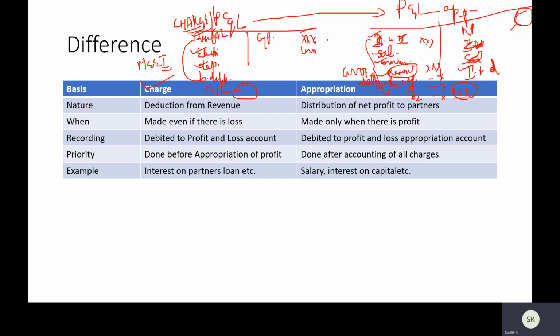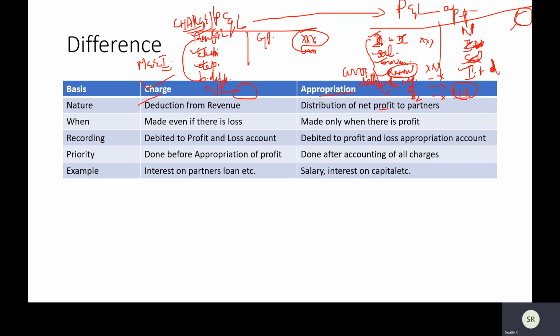So basically, let's just understand, it is a deduction from revenue, meaning from whatever gross profit amount you have, you're just going on reducing. You're paying for rent, so this amount is getting reduced. Electricity, this amount is getting reduced. Depreciation, this amount is getting reduced. And finally, you have net profit. While what is appropriation again? It is mere distribution of net profits to partners.